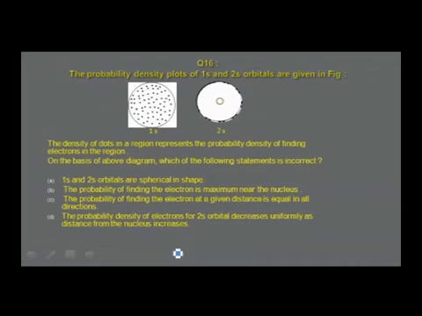The probability density plots of 1s and 2s orbitals are given in the figure. It has not come out properly, and there should be dots here. The dots are missing. Let me put the dots here.